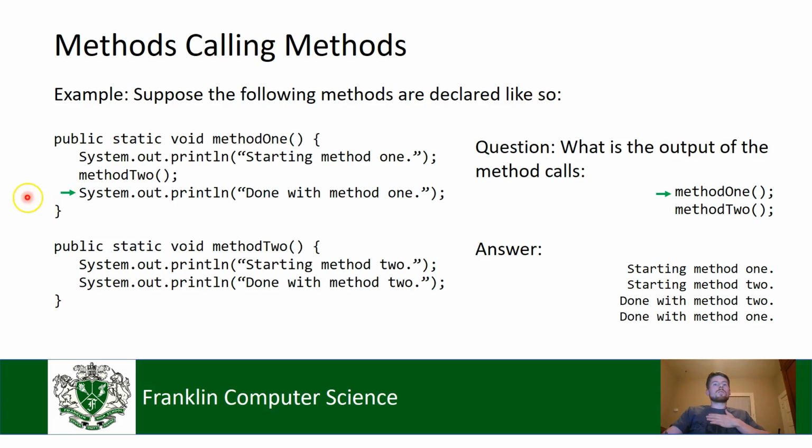So we started with the first line in method 1. We called method 2, which then went down and did this first line of method 2 and the second line of method 2. Then we were done here. We went back, and then we did the last line of method 1.